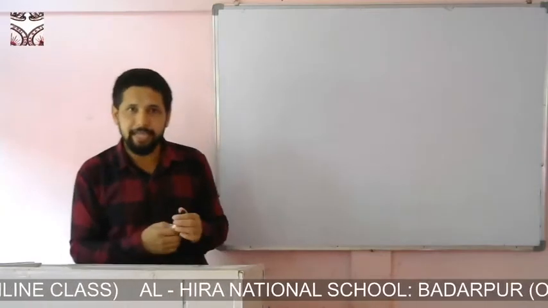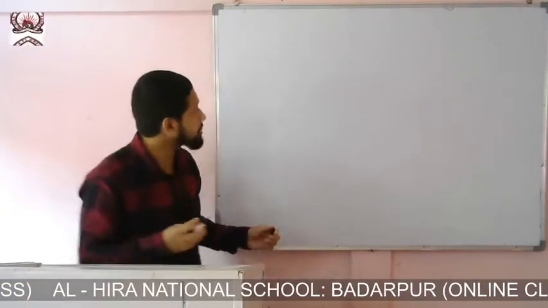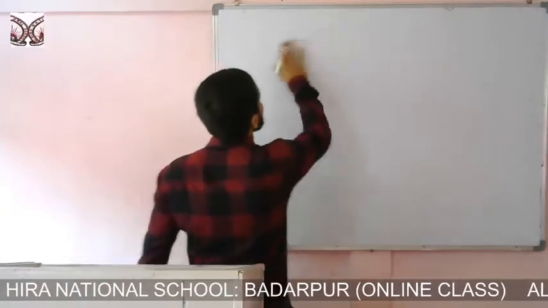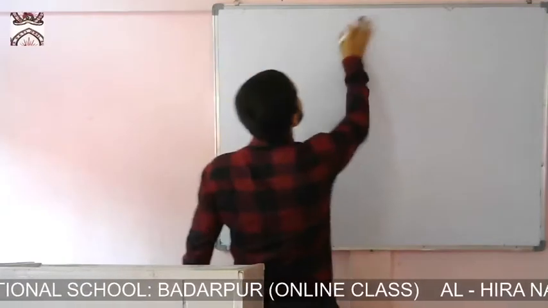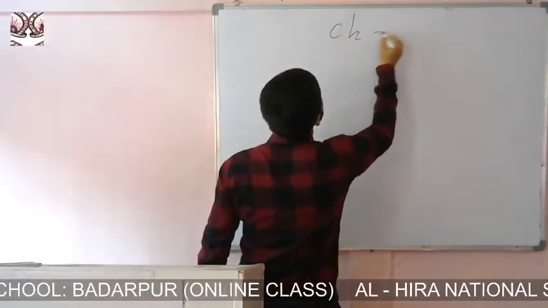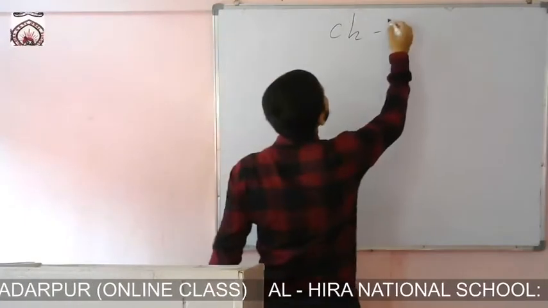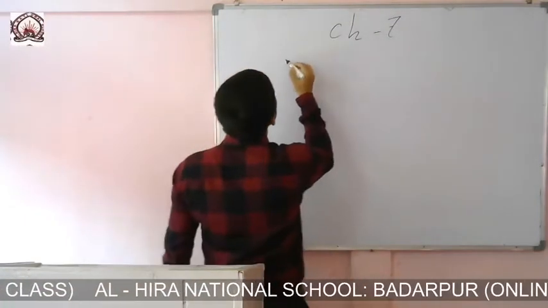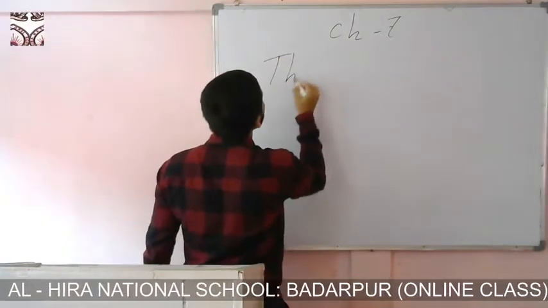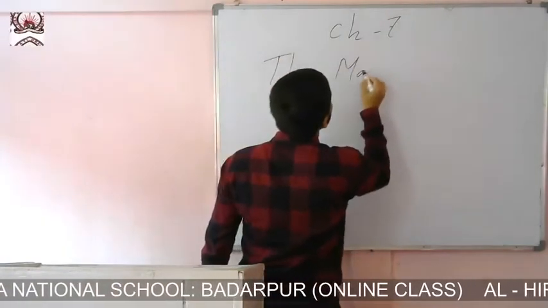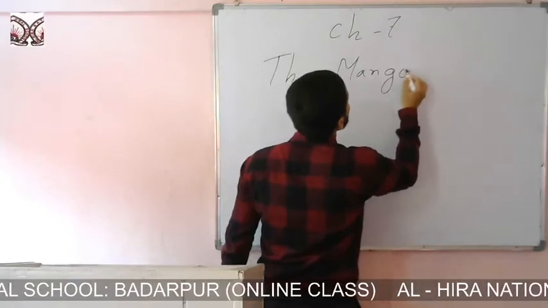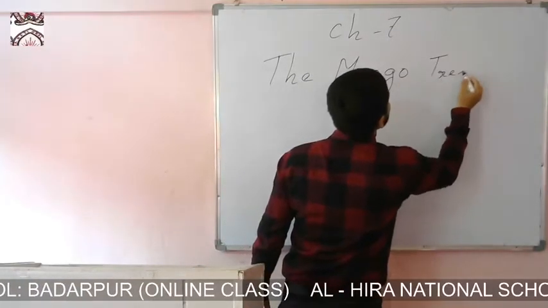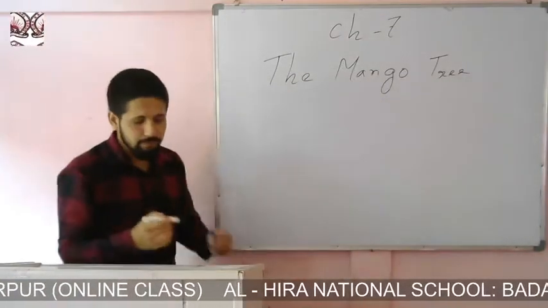Before I get into the chapter, let me write the name of the chapter and the serial number as well. Here we see the serial number of the chapter is 7, and the name of the chapter is The Mango Tree. Alright?